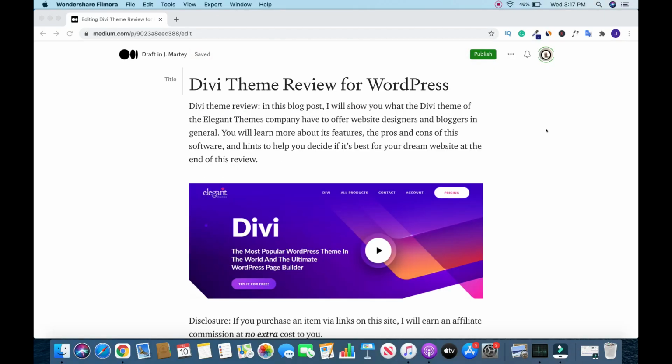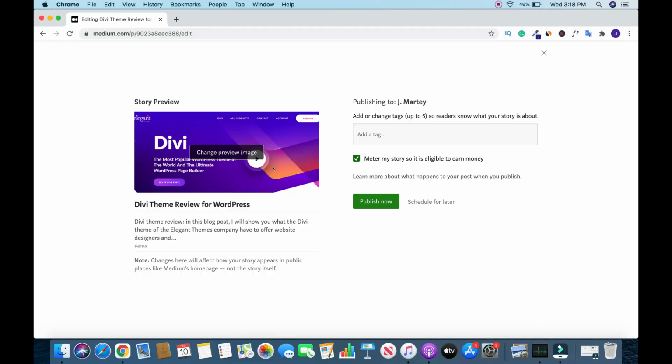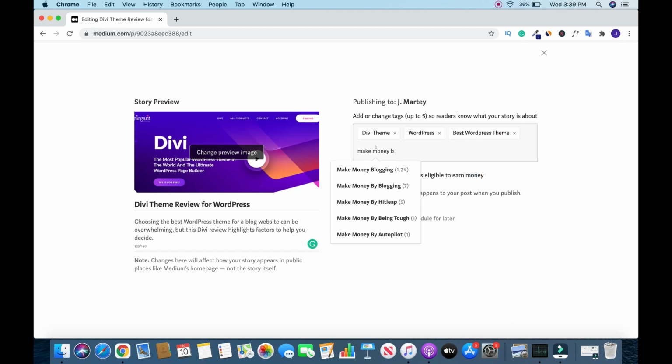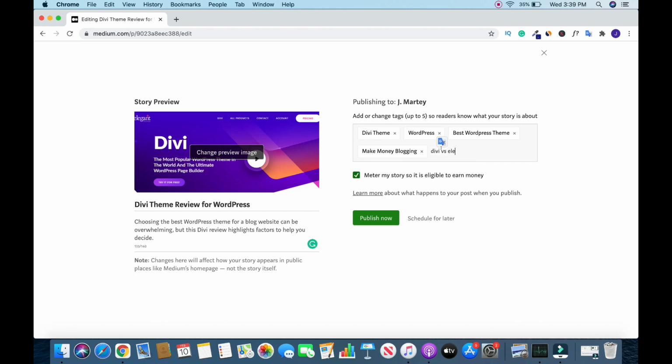This is it. All right, so when you are satisfied with your blog post, the last thing you have to do is to publish it. So to publish, click on publish. So this is the featured image. So this is the promotional text that will show up, and always make sure this will solve a problem. All right, so now I need to add tags. So when everything is done, you click publish.